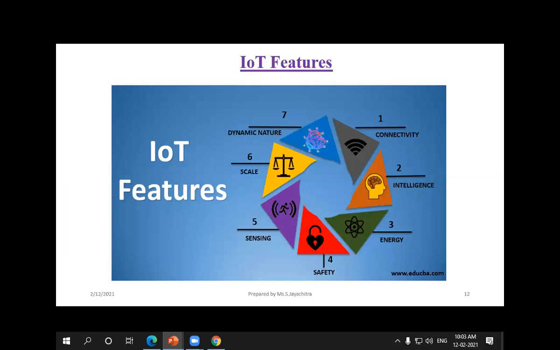The next thing is IoT features, that is, the characteristics or significant qualities that IoT has. First, connectivity, because it will provide proper connections. The second is human intelligence, that is, how human intelligence is converted into the machine. The next is energy, whether it is safe and will sense the information, and whether it maintains the balance between the human and the user application orientation. The next is dynamic nature, whether it is comfortable to use everywhere.